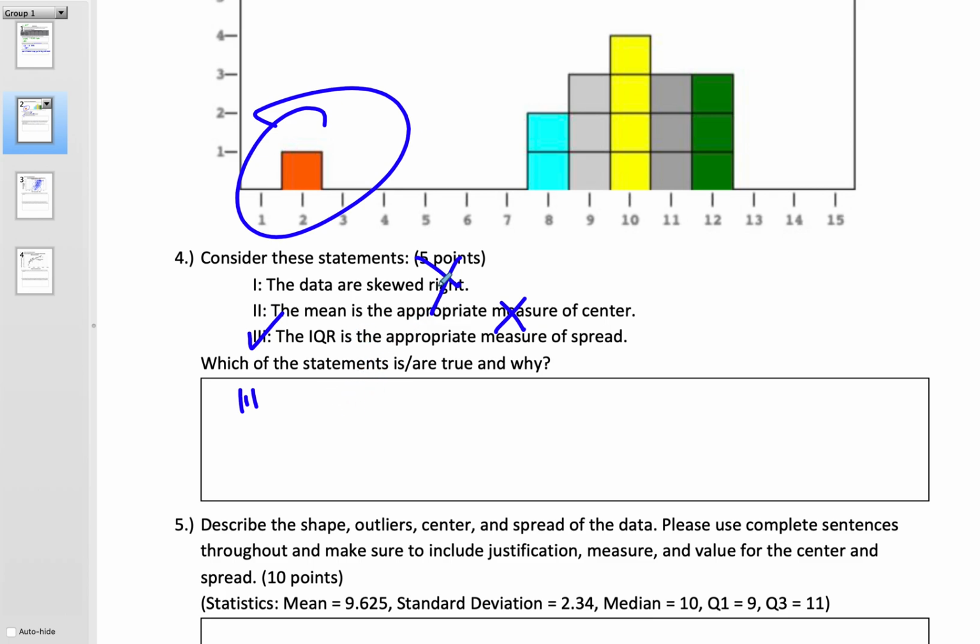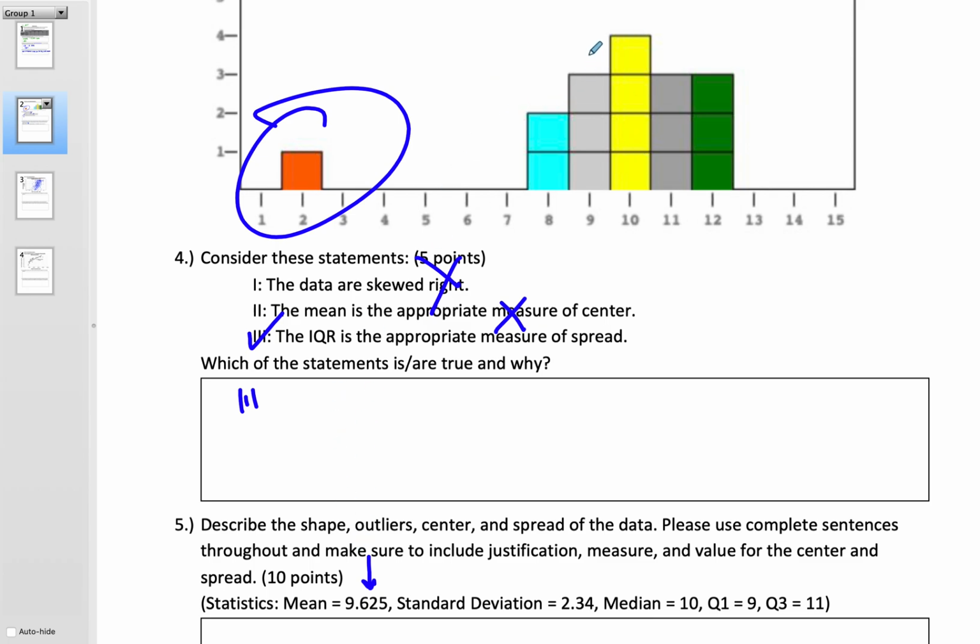I'm not going to write that, I'm just going to say it verbally. One thing I saw, you've got to actually think about the statements you're choosing, right? If you say 2 and 3, that is impossible because 2 is for symmetric data and 3 is for skewed data. I even saw, for example, people say 1 and 2, right? Those contradict each other because the idea behind skew is it takes the mean and pulls it down. So this number is taking the mean and skewing it downwards, so it's not really an accurate representation of the center of the data. It's not as accurate as, let's say, 10, right?